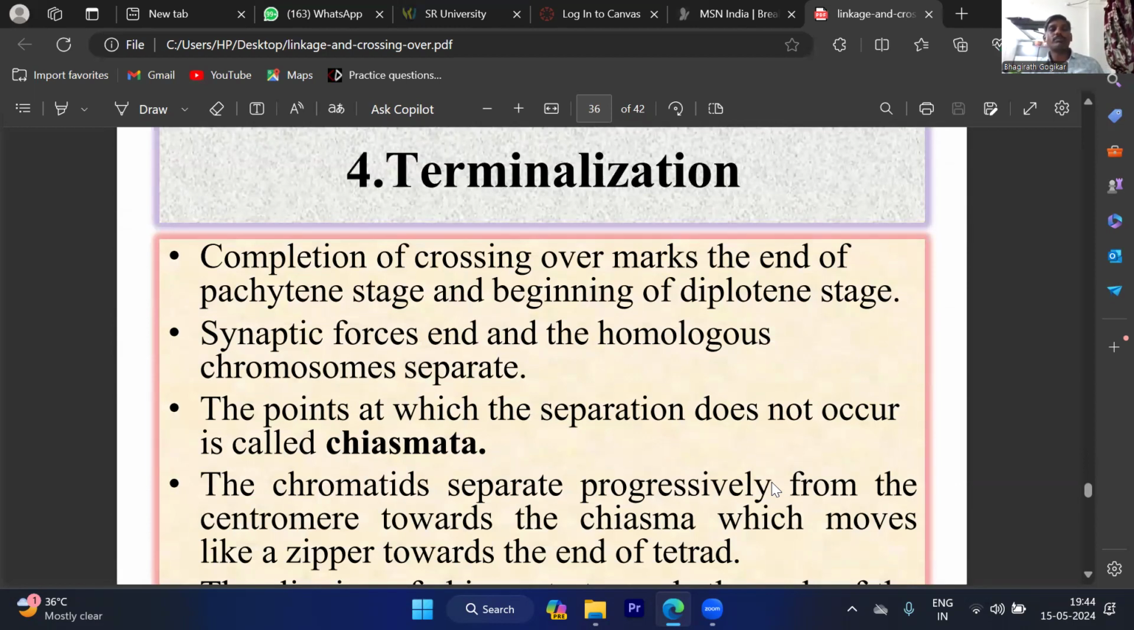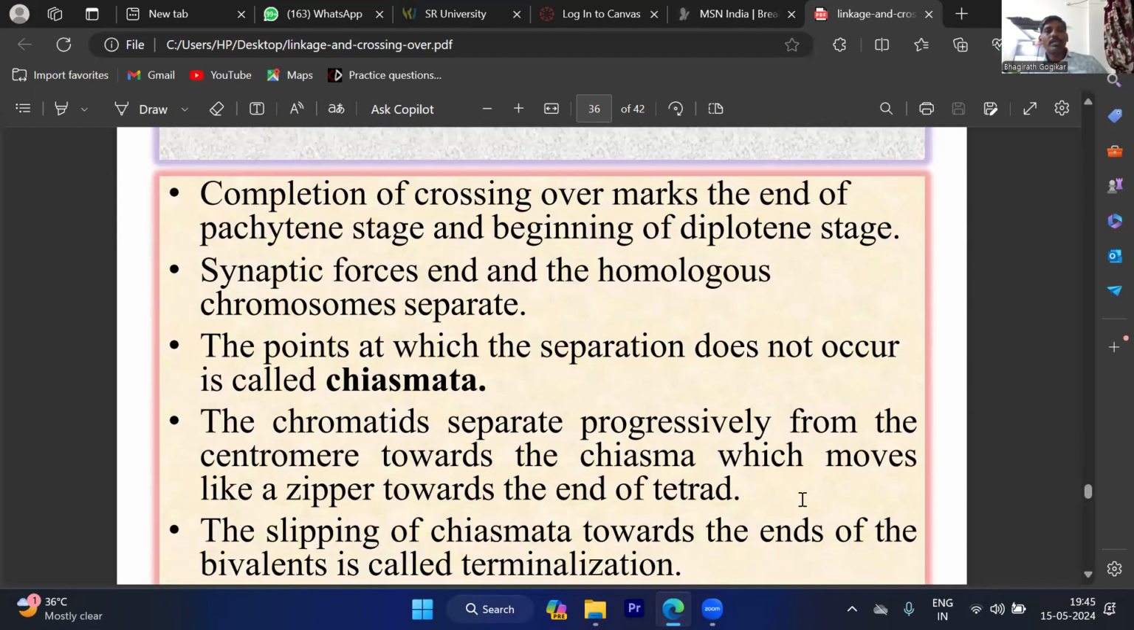Terminalization means the chiasma gradually moving towards the telomere region is called terminalization. After completion of the crossing over, the chiasma region is moved towards the telomere side. So the point at which separation does not occur is called chiasma.